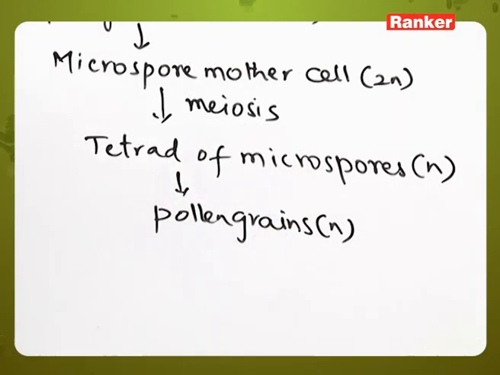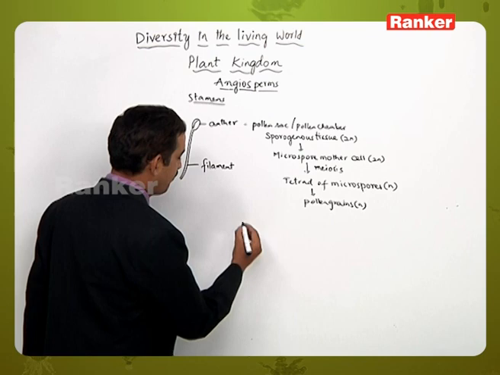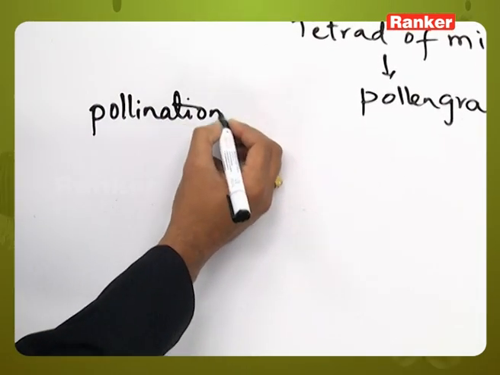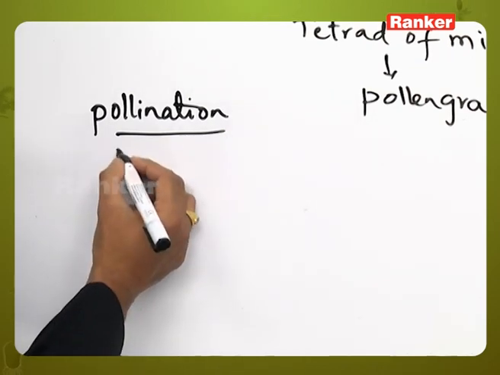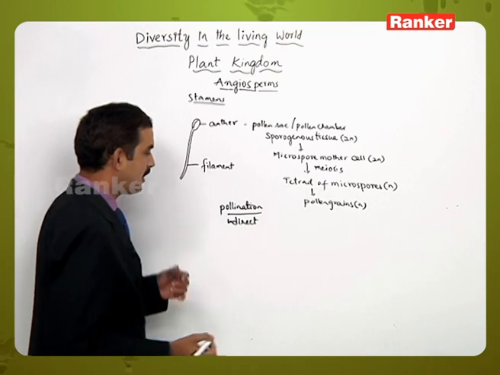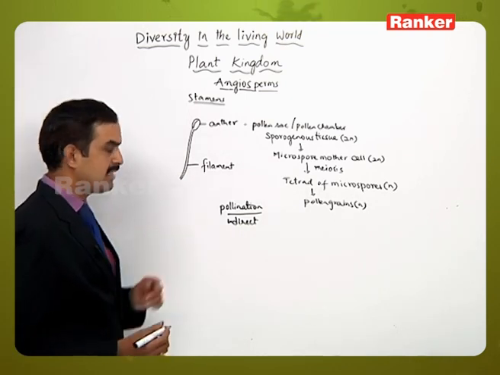Likewise, the pollen grains are transferred to the stigma by a process called pollination.